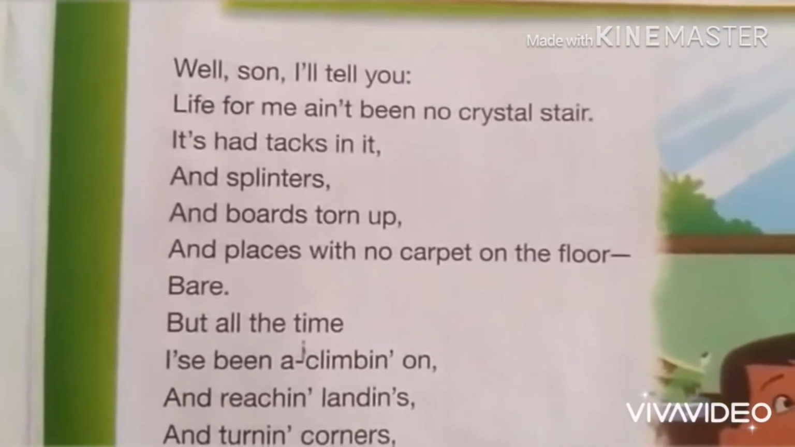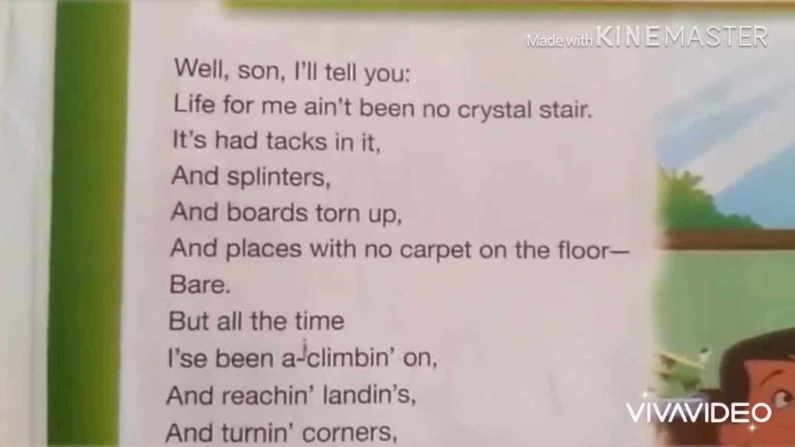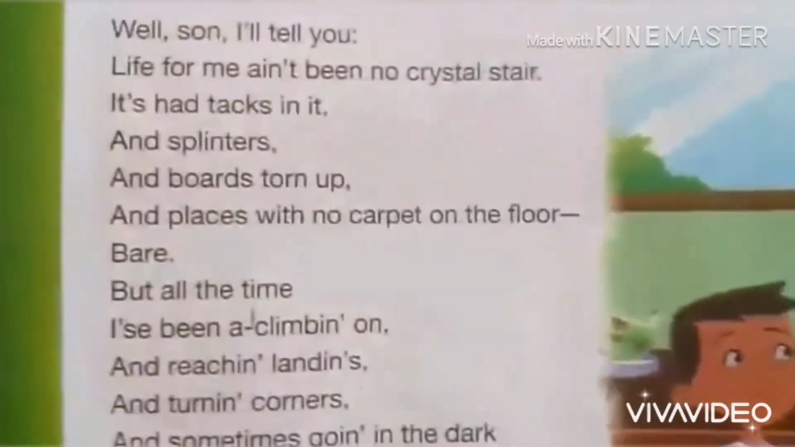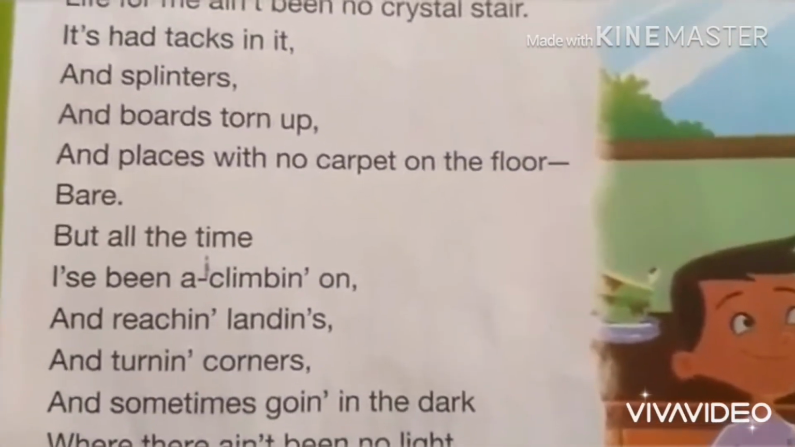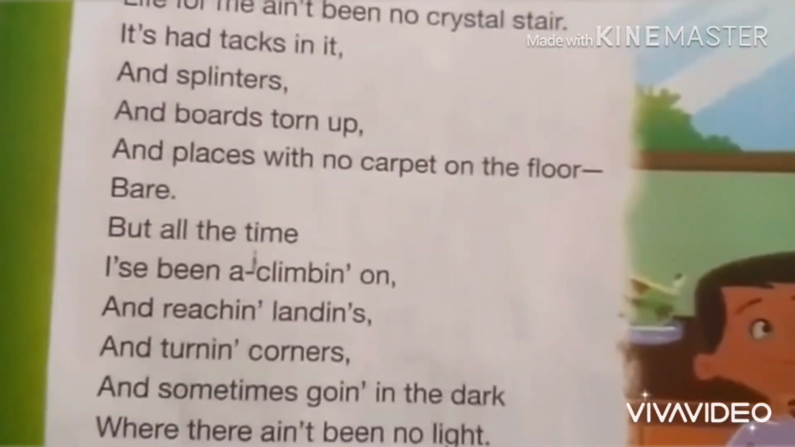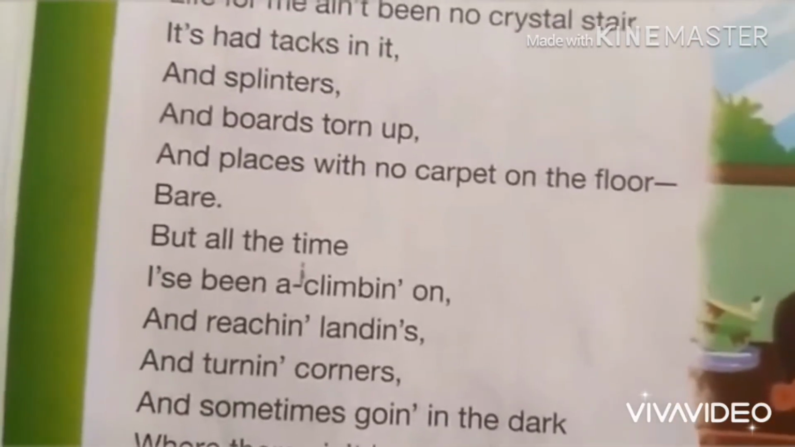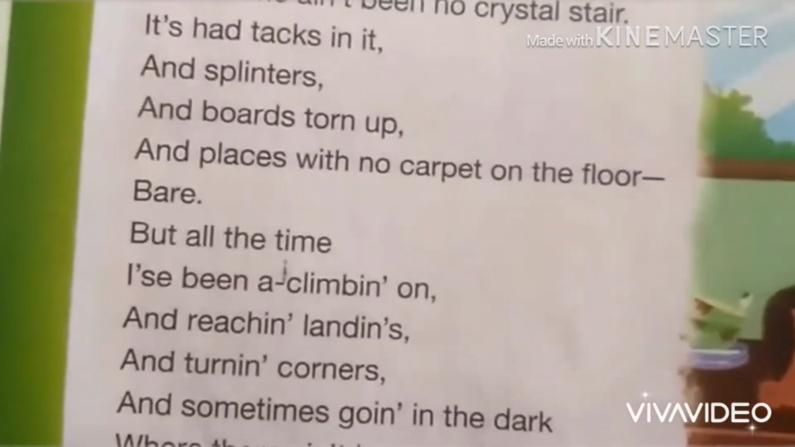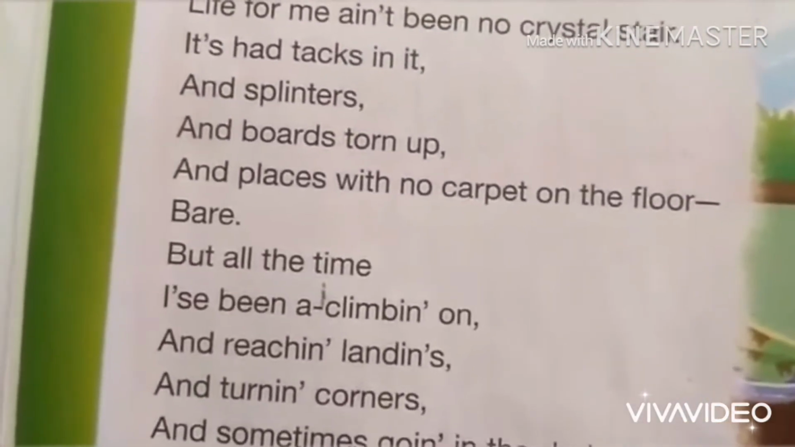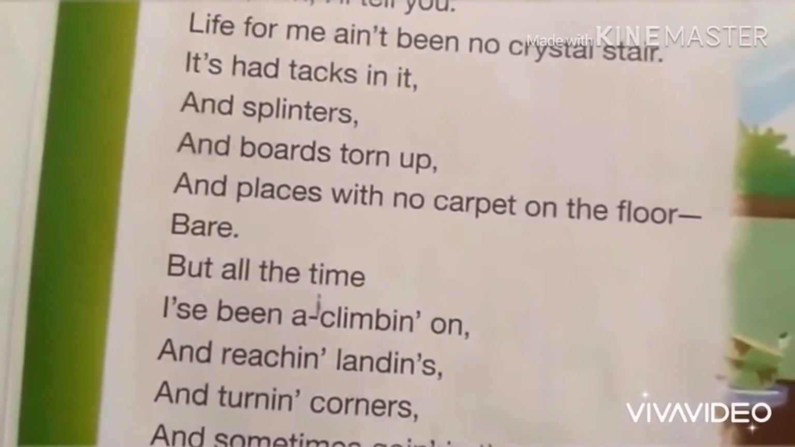"where there ain't been no light." Here she is describing that sometimes there are corners, and when you are going up or down the stairs, you feel there are twists and turns. It is sometimes difficult because of limited space, but she is describing this turning of corners. It means critical situations in life, difficult situations that come on the way, and being careful about the ways.